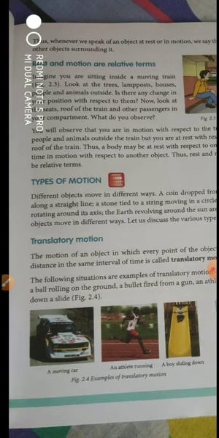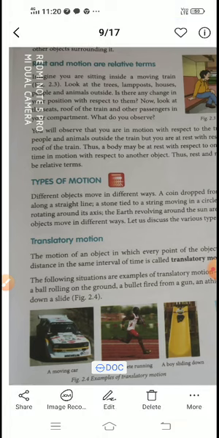Now you are inside the car, and only the car is moving. So you feel you are in rest, and you see the same person who is standing outside. For you, the person, the building, the trees, whatever you see, is moving away from you. So you can term rest and motion as relative terms. According to you, you are in rest and all other things are in motion with respect to you, that is, with respect to your surroundings. But for the other person who is standing outside observing us, he will be in rest and all other objects will be in motion. That is what we term as rest and motion being relative terms.